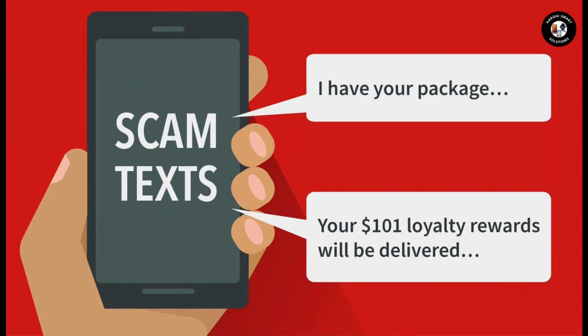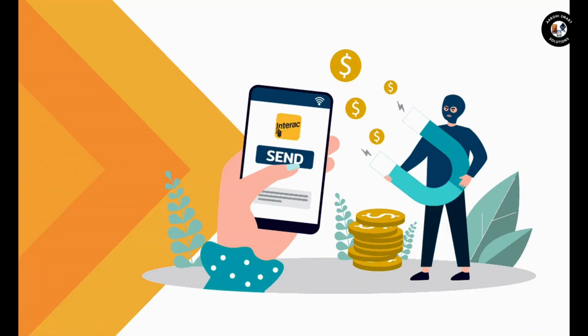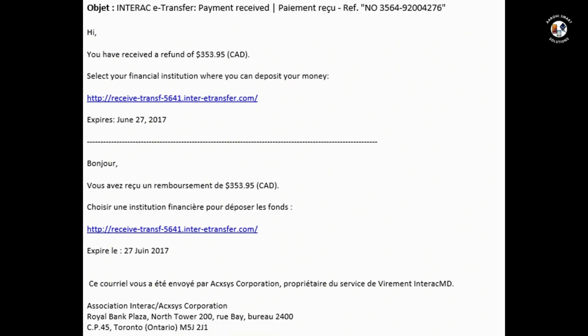Always access your bank account or accept e-transfers directly through your bank's official app or website rather than clicking on links in messages. Be wary of urgent requests to send money and take the time to confirm the legitimacy of the transfer. If you suspect a scam, report it immediately to your bank or the Canadian Anti-Fraud Centre. Staying cautious, verifying contacts, and acting through official channels are key to protecting yourself from e-transfer fraud.